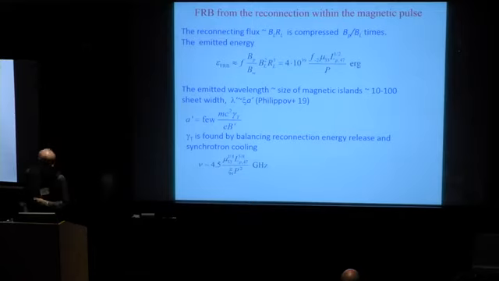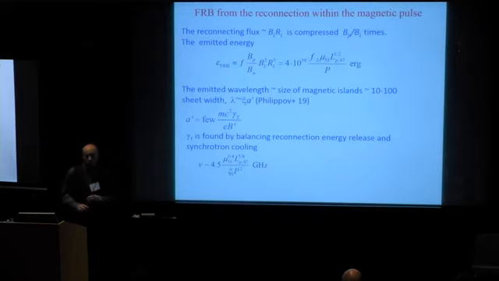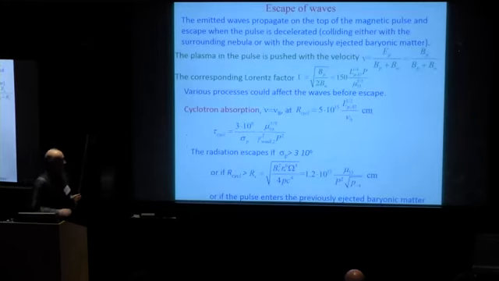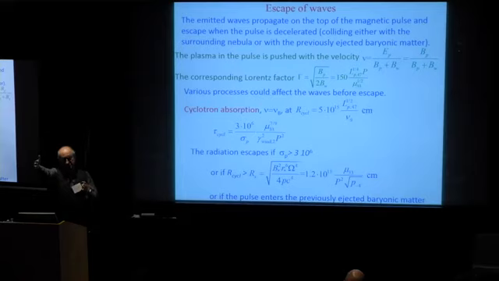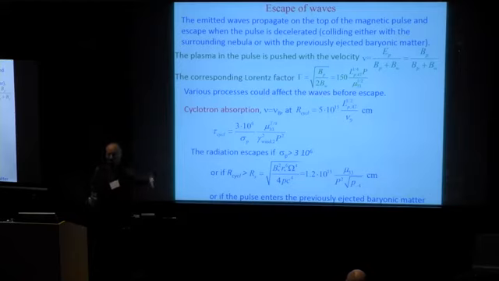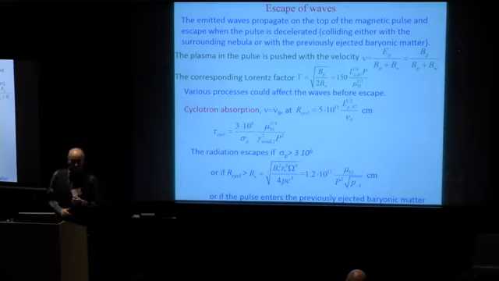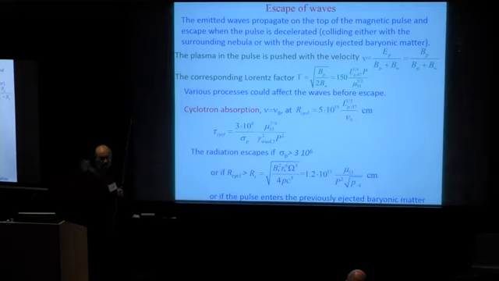But as usual, if we discuss powerful radiation, the question is how this radiation could escape, if it could. An important point is that this radiation is formed in the pulse. The pulse propagates away with the speed of light. Therefore, these waves propagate on the top of this pulse. And everything goes far away from the magnetar until the pulse is decelerated when it enters either the termination shock of the pulsar wind or the previously ejected baryonic matter. Some barrier is necessary. When a magnetic pulse is decelerated, radiation escapes.